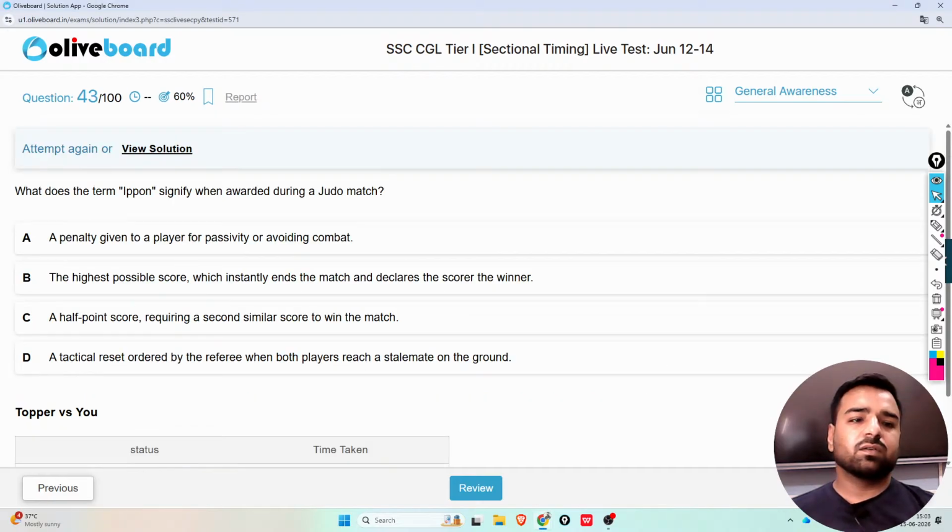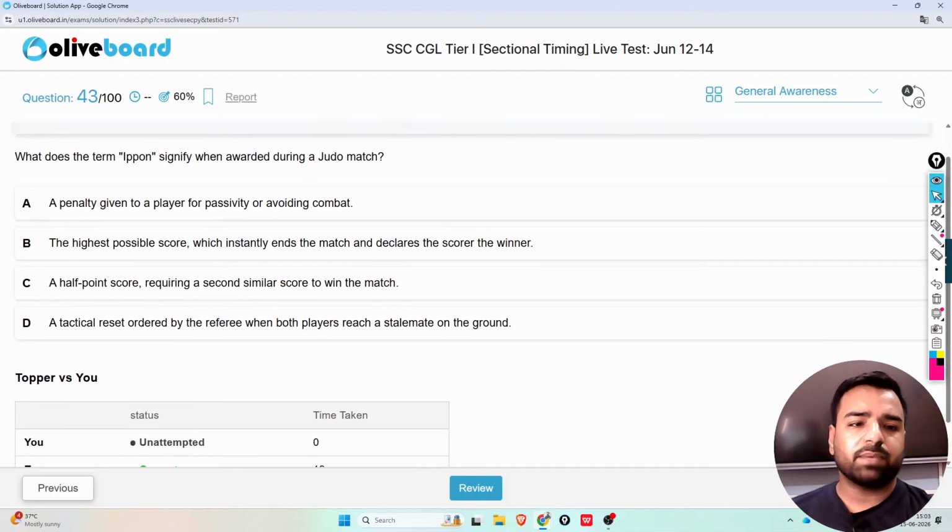Next is, what does the term ippon signify when awarded during a judo match? So it's a penalty given to a player for passivity or avoiding combat. Second, the highest possible score which instantly ends the match and declares the scorer the winner.